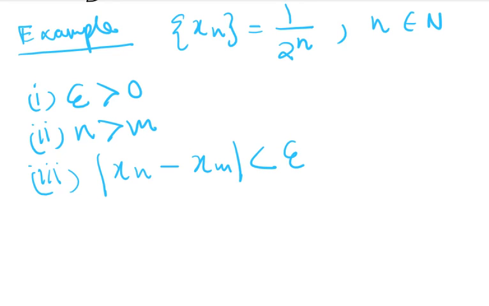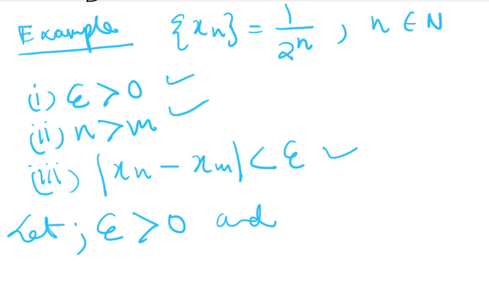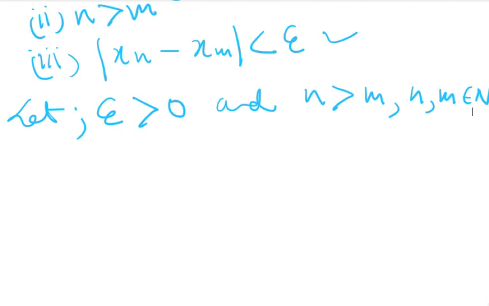So we have to do this as well as this. The first one, let epsilon greater than 0 and n greater than m, n comma m belonging to natural numbers. So the two parts are over.